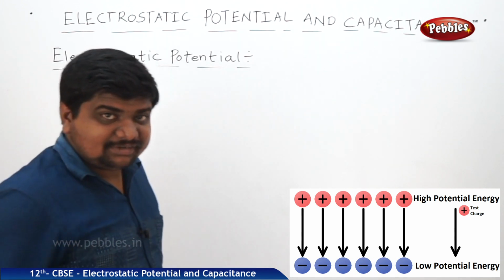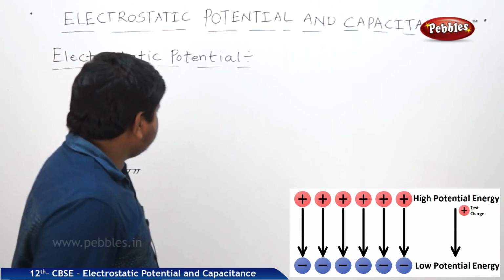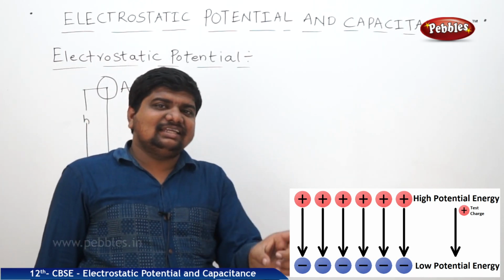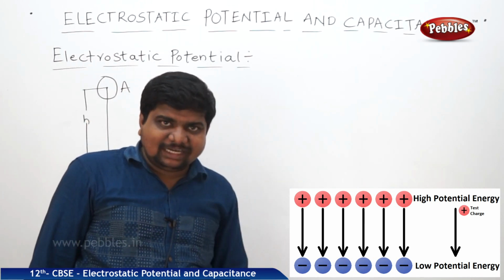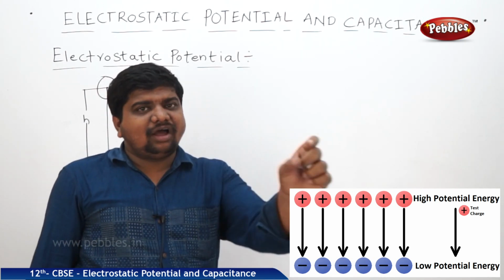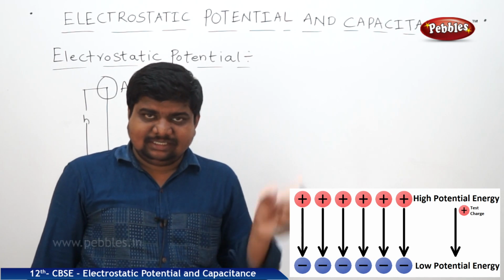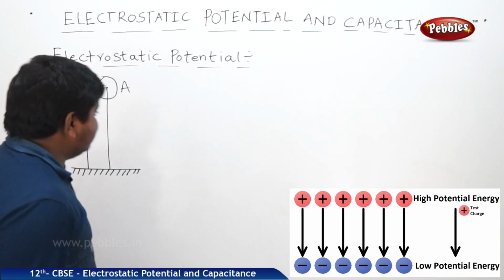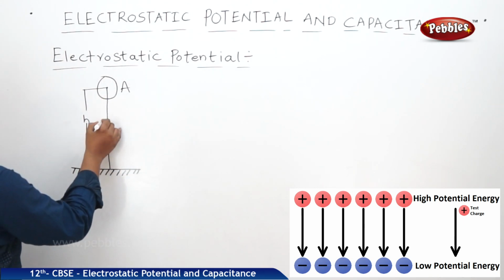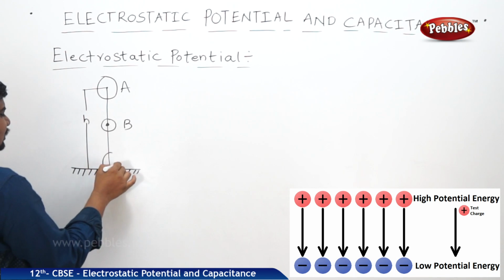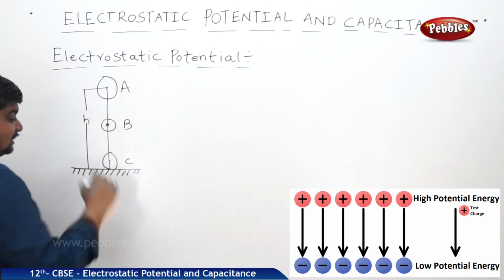In the law of conservation of energy, we discussed that the total mechanical energy of a body at each and every point in the falling direction or in the thrown direction will be the same, or constant. This proves the law of conservation of energy. Same like that, this is applicable to electrostatic potential. This is position A. After some time, it reaches position B and finally it reaches the earth, which is position C.